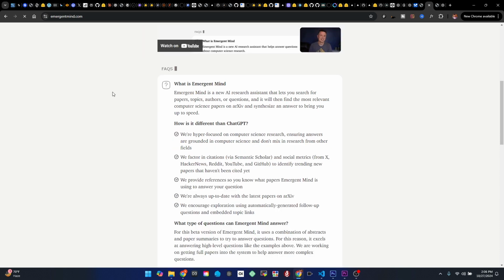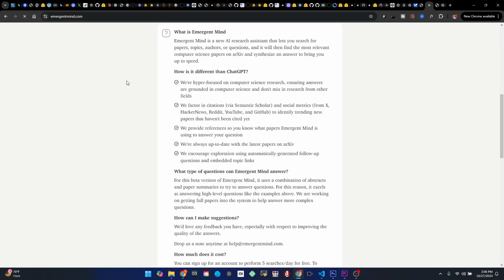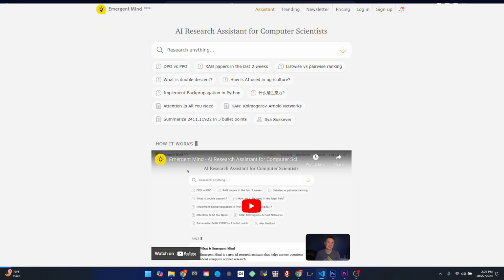And if you are interested in details of this tool, you have some FAQs, and you can get the answers according to your requirements. So this is the Emergent Mind tool, which is an AI assistant tool for computer science and research papers. Emergent Mind makes it easy to stay up to date in the rapidly evolving world of AI. If you are ready to streamline your research, give it a try.